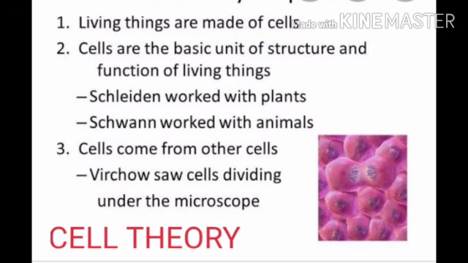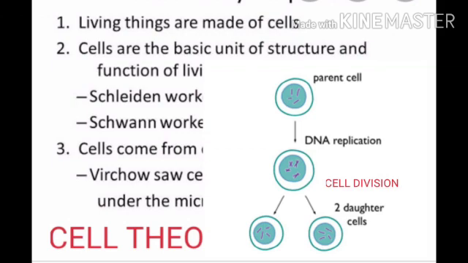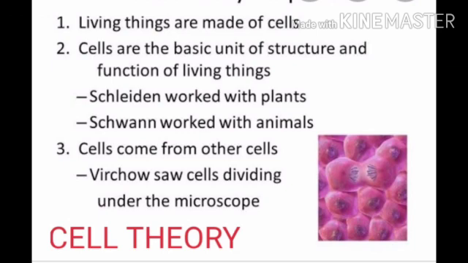And third, all cells come from pre-existing cells, meaning new cells are formed from old cells by cell division. Earlier, people used to believe that all living things grow from dust, sand, air, and so on. But after the discovery of the microscope, scientists researched and discovered that all living beings are made up of cells.